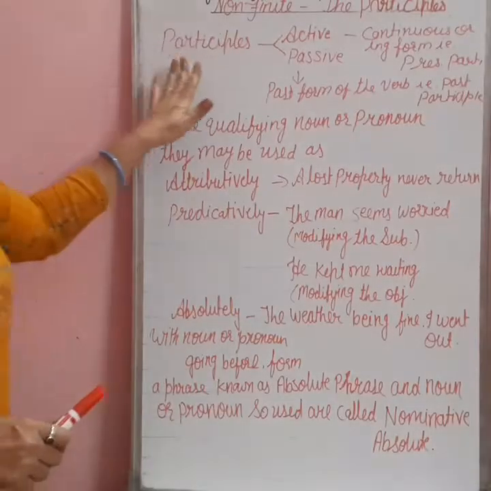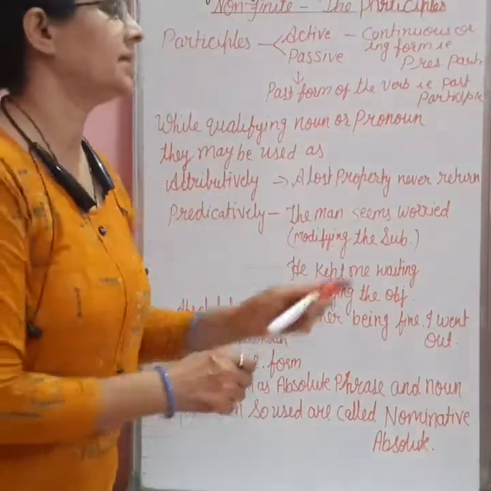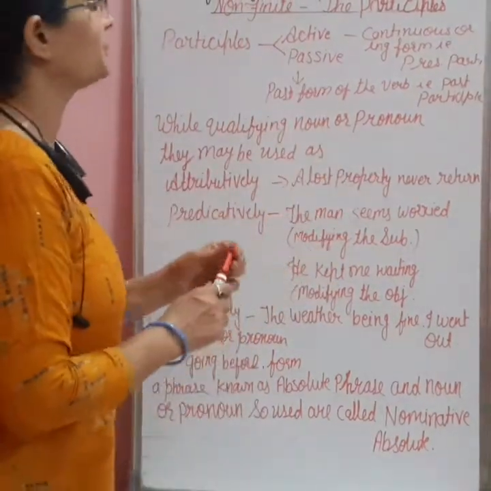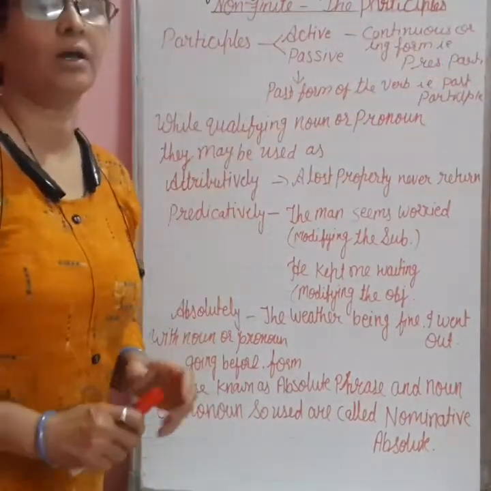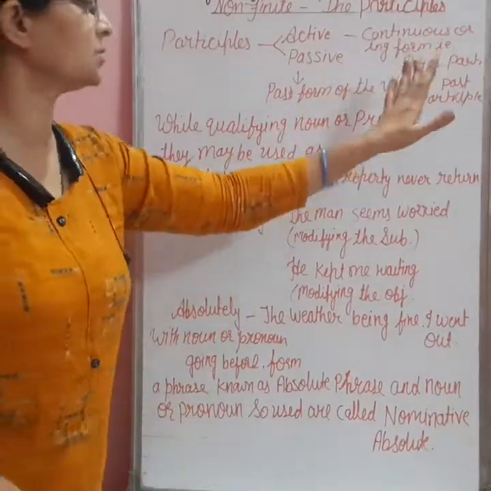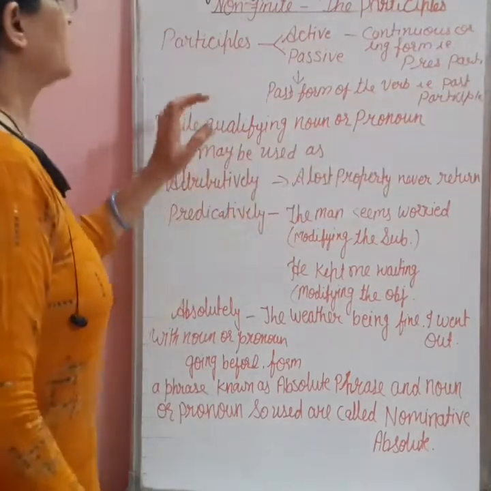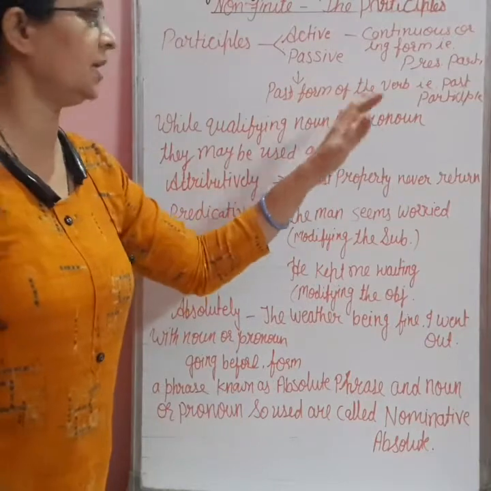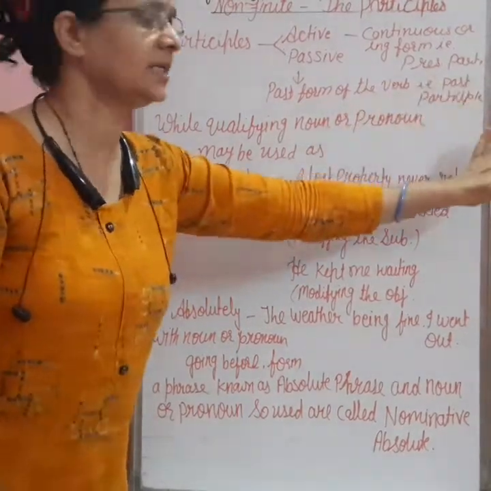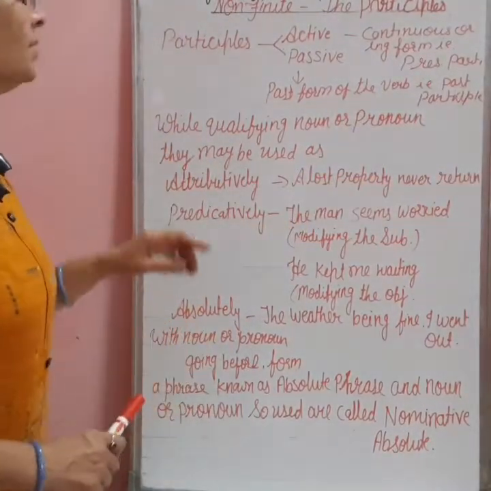As we know, participles are used in two manners, active and passive. In active, the continuous form of the verb or ing form is used, which is known as the present participle. Secondly, in the passive manner, the past form of the verb or the ed or en form is used, which is known as the past participle.